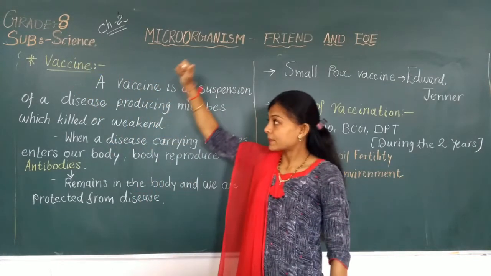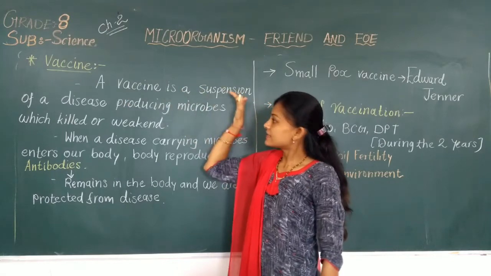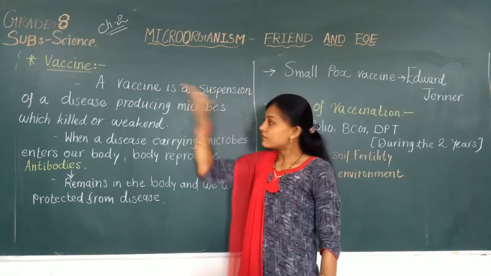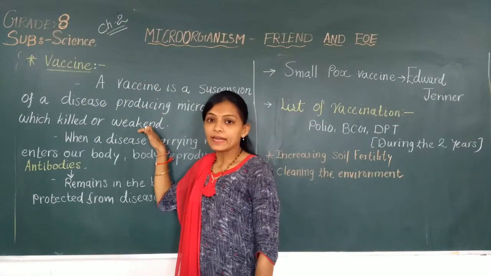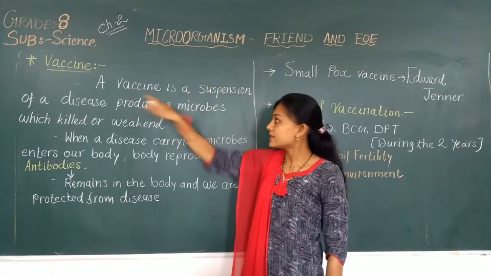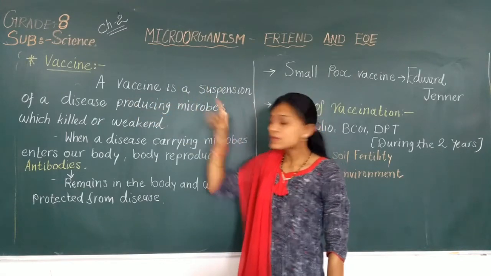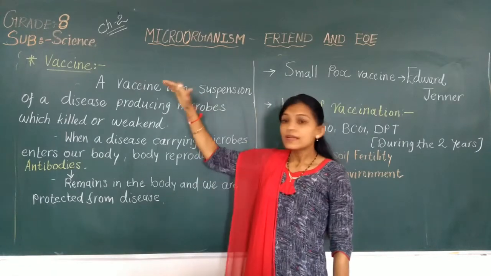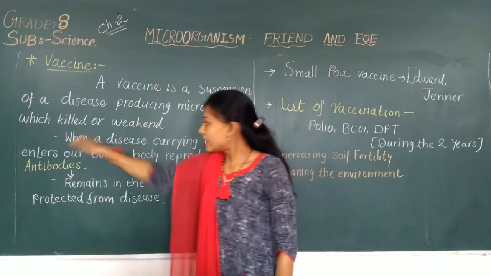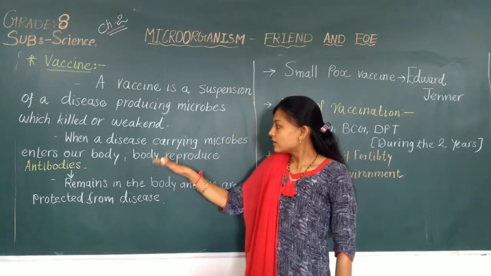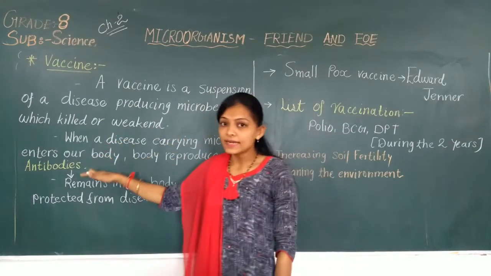What is a vaccine? A vaccine is a suspension of disease producing microbes which are killed or weakened. Body reproduced antibodies.